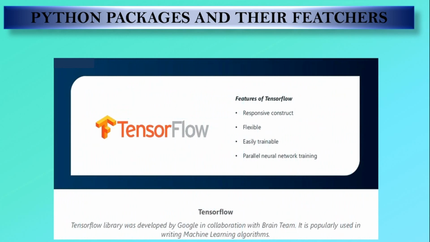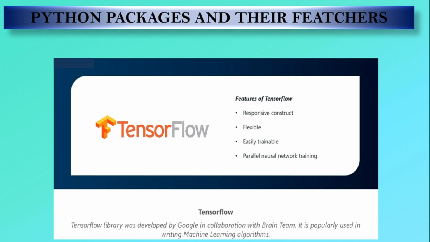Then, various packages and their features. There are packages specifically for machine learning, deep learning, natural language processing, and so on. First is TensorFlow. The TensorFlow library was developed by Google in collaboration with the Brain team. It is popularly used in writing machine learning algorithms. Then we come to the features of TensorFlow.